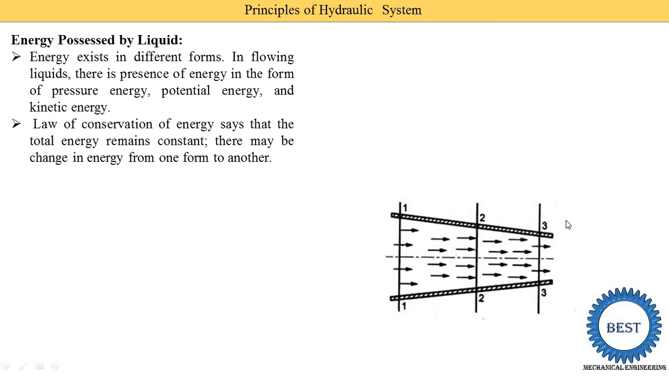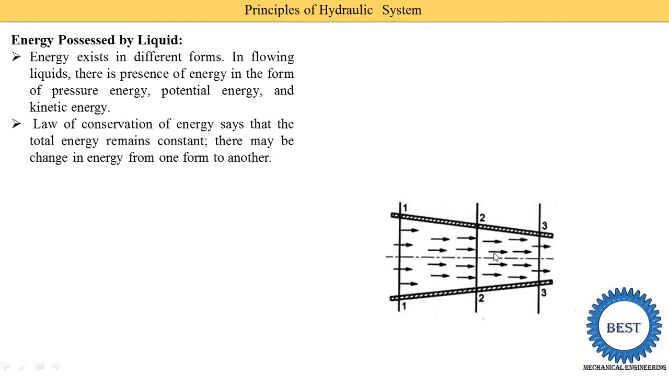Okay, this means total energy is the same, but the form of energy changes. Here you see that the area is reduced, then we know that the velocity is increased when the area is reduced. So what is the velocity energy or kinetic energy at section 2? At section 2, kinetic energy is greater than section 1. At section 3, kinetic energy is greater than section 2 and section 1.